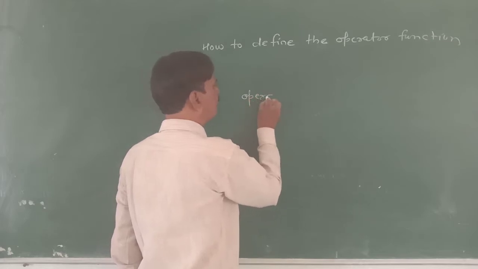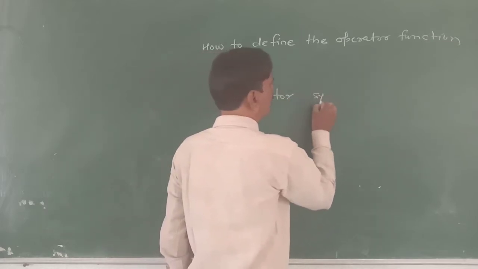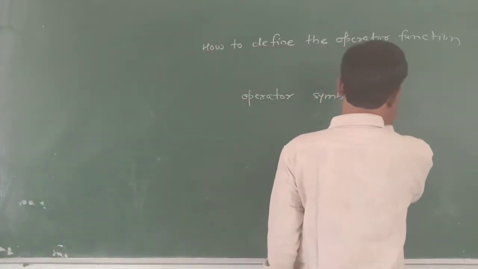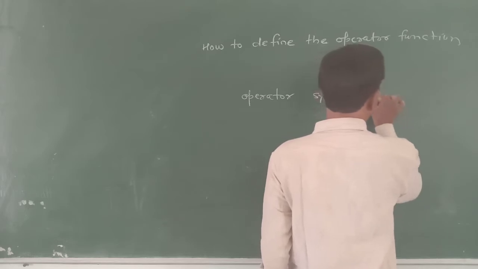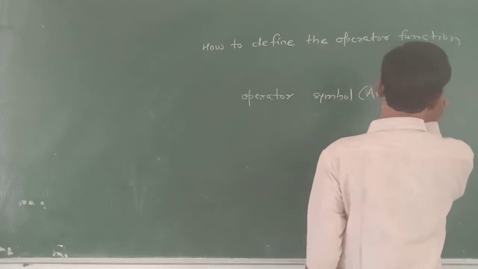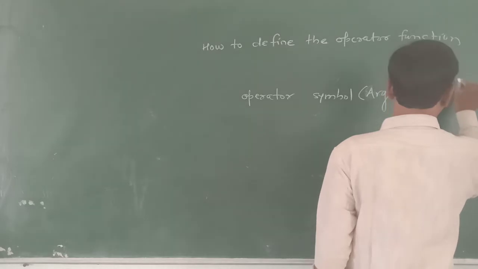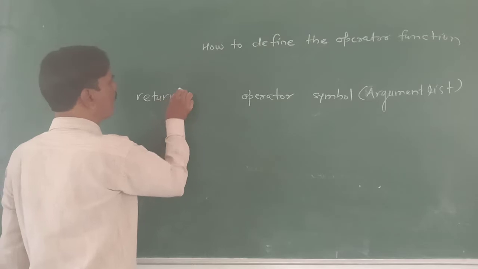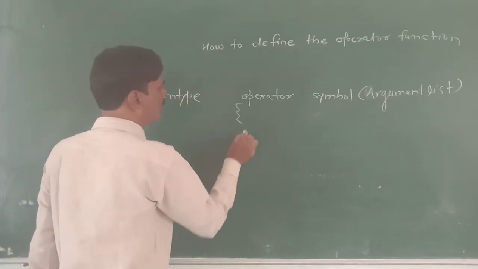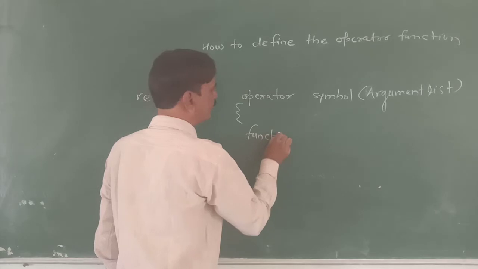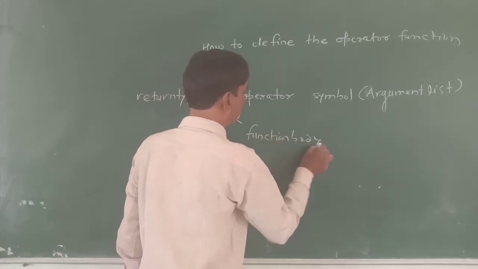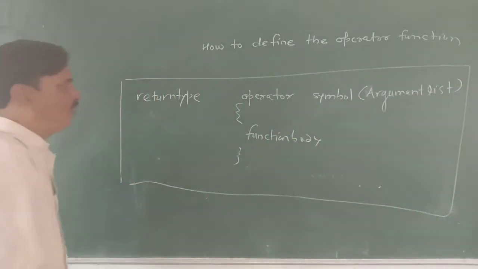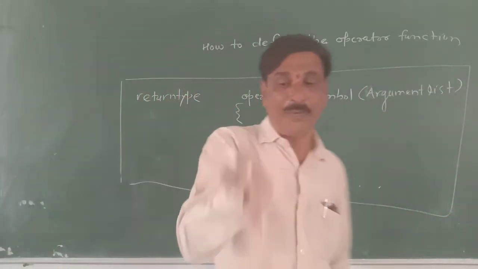The keyword operator, then instead of a function name there is a symbol, and here is the argument list. Argument stands for parameter. And the return type. This is the function module. So this is the general form of defining the operator function statement.